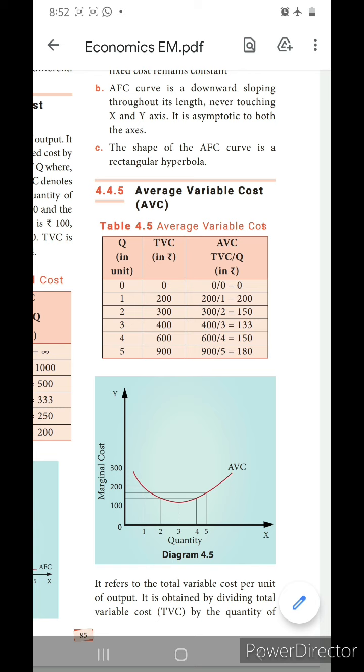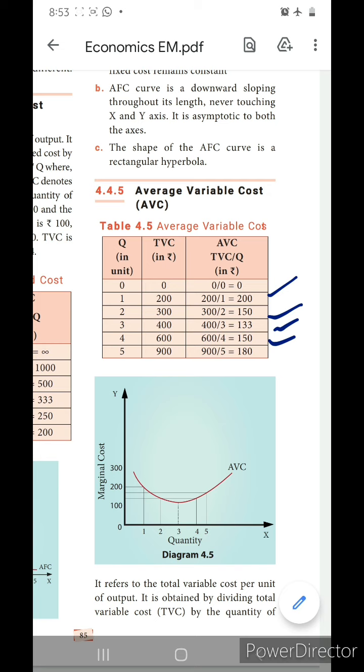TVC goes on decreasing up to one stage, but after that it goes on increasing. You may check it in the tabular column itself. 200 divided by 1 equals 200. Next, 300 divided by 2 is 150, so it decreased. 400 divided by 3 is 133, again decreased. But when you give the 4th unit, the TVC is 600. 600 divided by 4 gives 150, which means the average variable cost is increasing. In this graph also we showed that clearly.